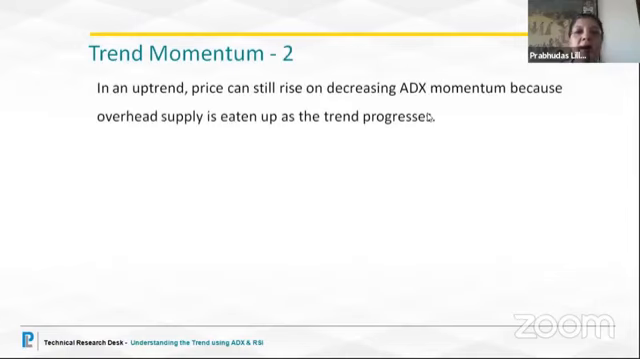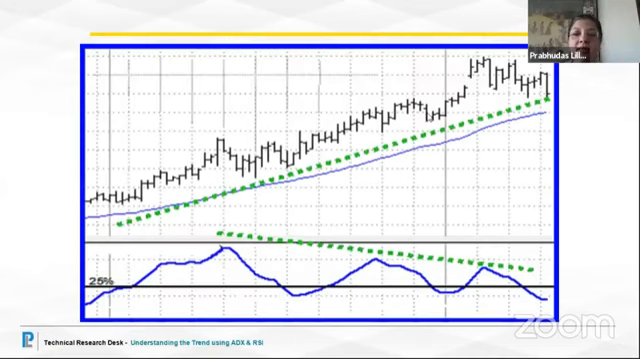In an uptrend, price will continue to rise on decreasing ADX momentum. Why? Because that will just call for a continuation. It could call for a pause in the strength. When it is just holding on in the 60s, 50s, if it has gone as high as 80, doesn't matter as long as it's above 25. But if it's holding on, if it's just sideways, that means it's ready for a takeoff, ready for a new round of momentum. So this is how we study.